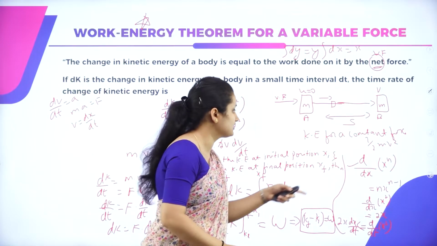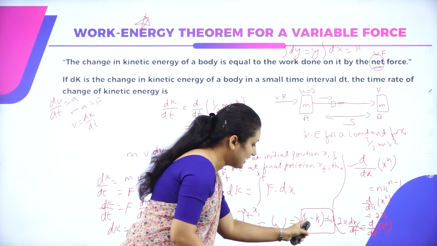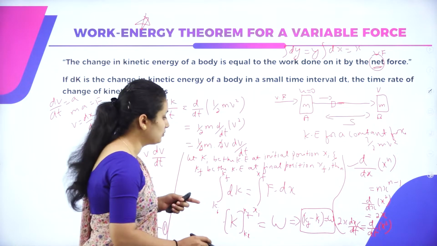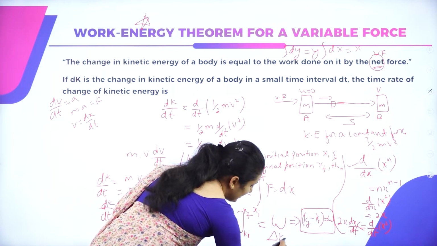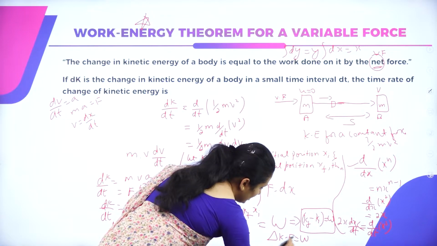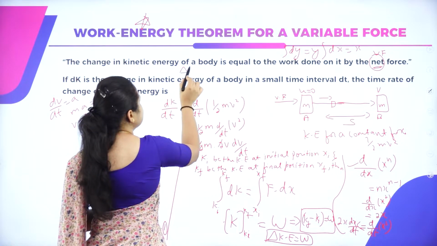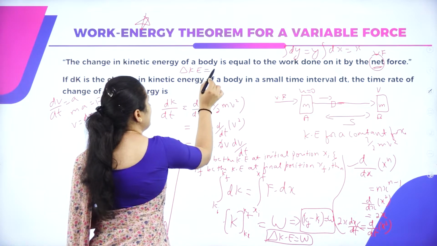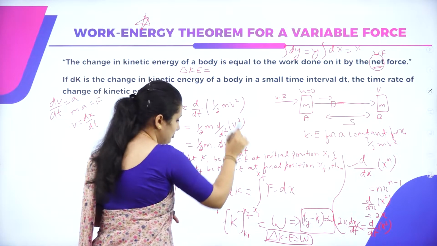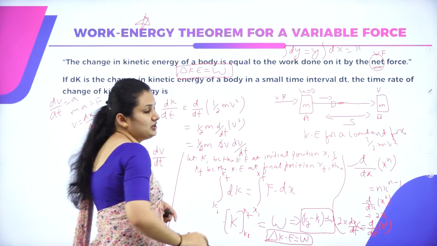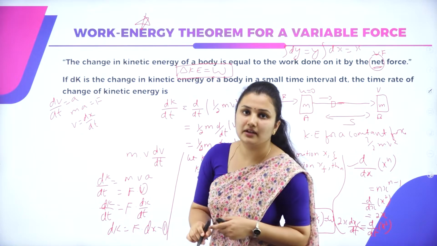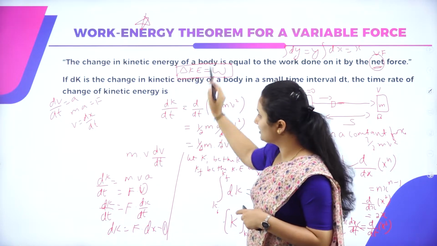So kf minus ki is nothing but the change in kinetic energy. So delta ke is equal to w. The change in kinetic energy of the body is equal to the work done on it. So we proved the statement of the work energy theorem.